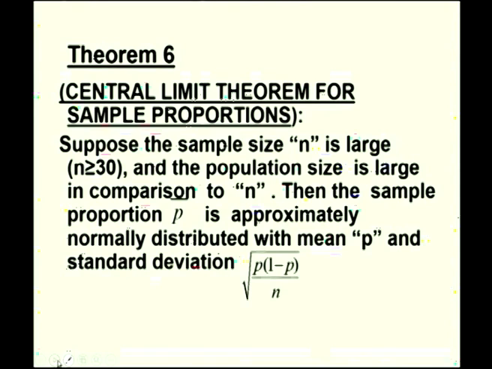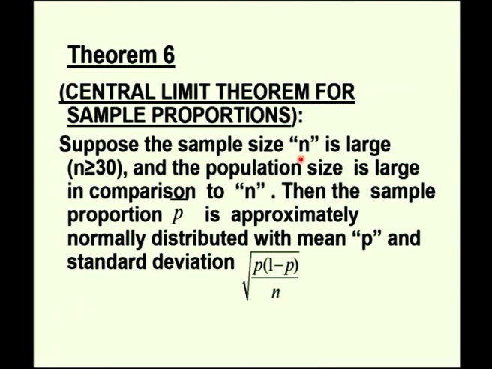Next, we have the central limit theorem for sample proportions. It is the same as in the central limit theorem for the sampling distribution of mean. If x is normally distributed, then the corresponding sample proportion P bar is also normally distributed. So, the conversion of the P bar to z is using the formula z is equal to P bar minus its mean, which is P. So, z is equal to small p minus capital P divided by root of PQ by n.